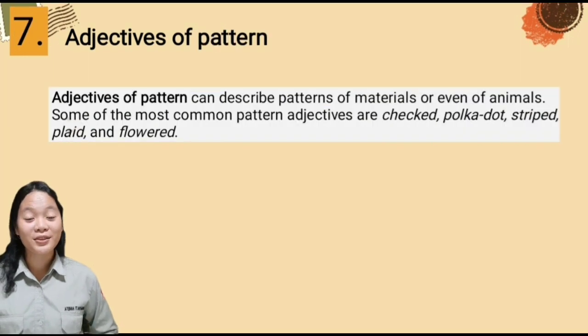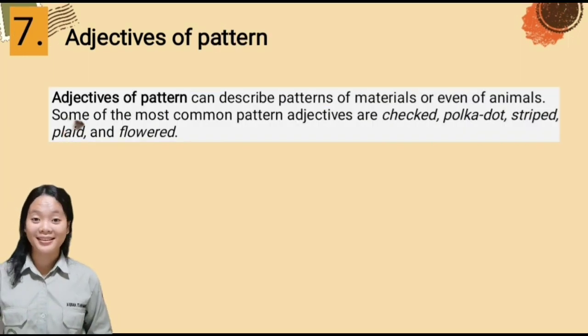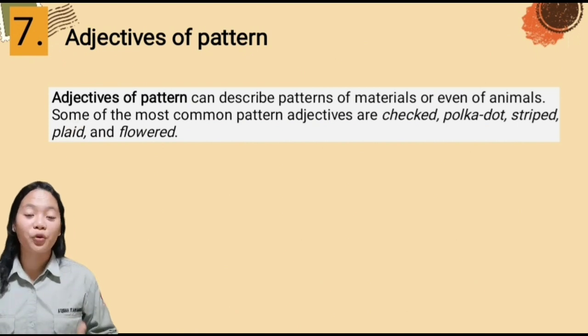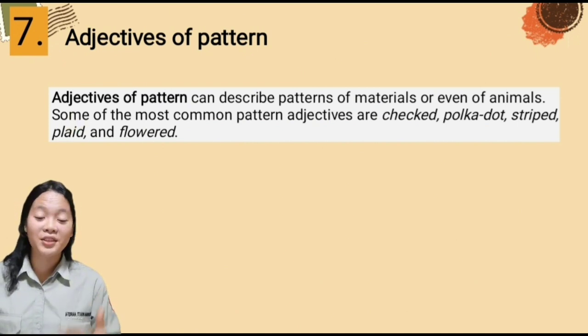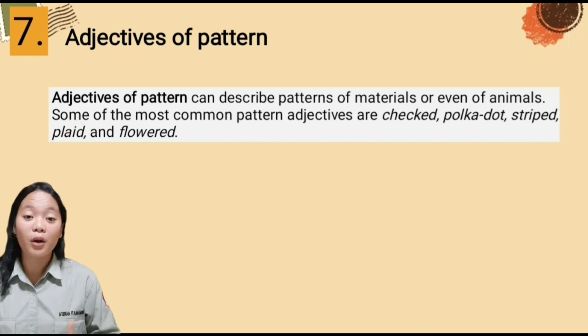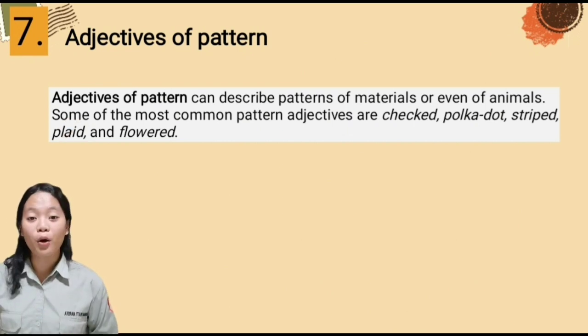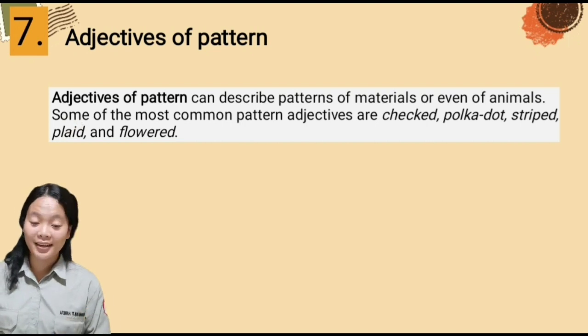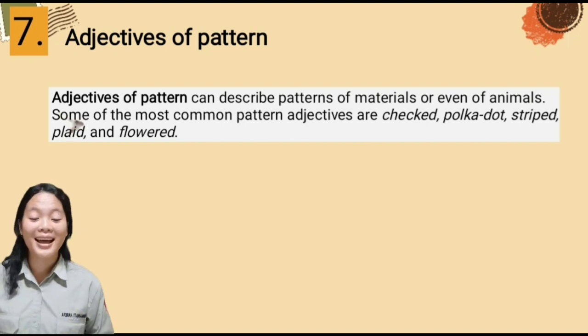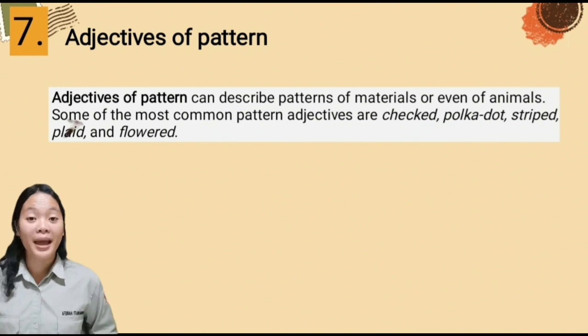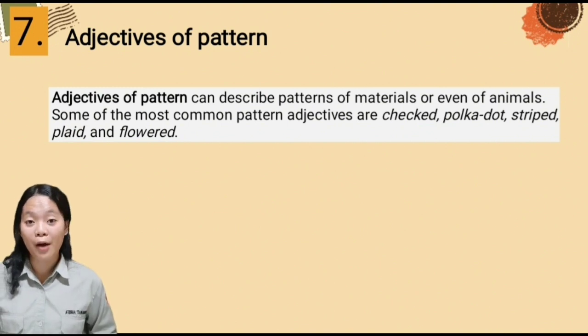Now let's continue to the seventh order, namely adjectives of pattern. Adjectives of pattern can describe the pattern of a material or even of an animal. Some of the most common pattern adjectives are checked, polka dot, striped, paisley, and flowered.